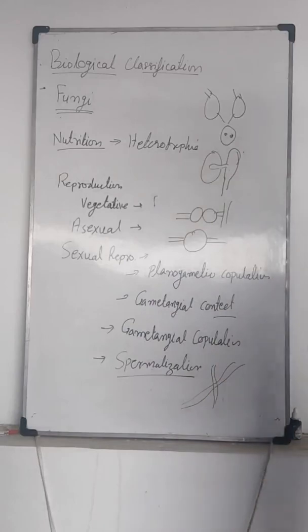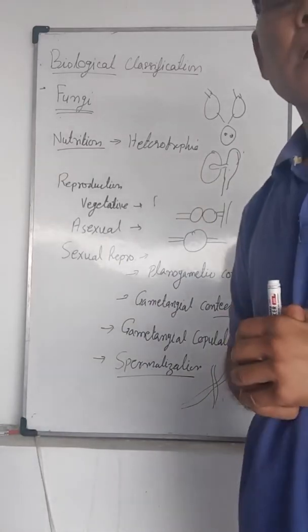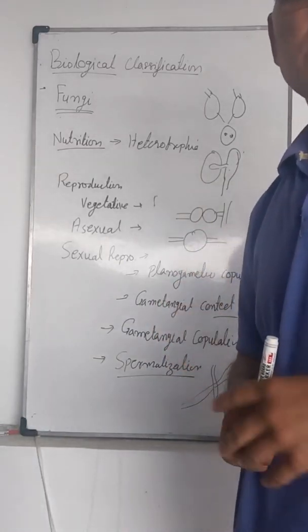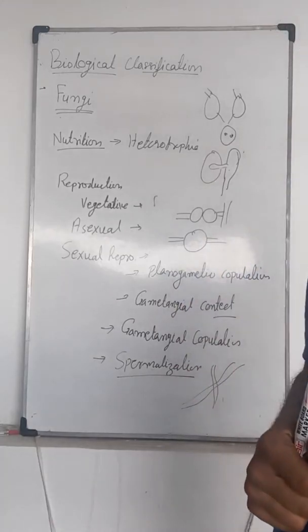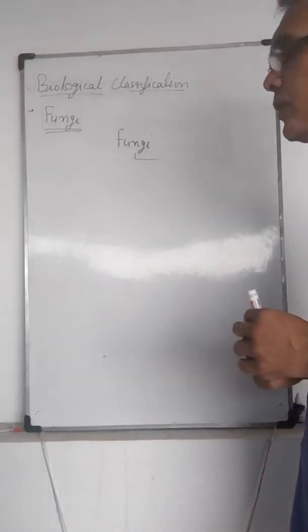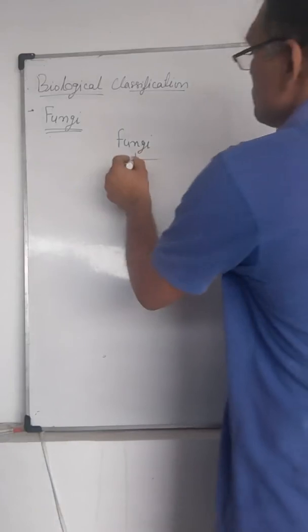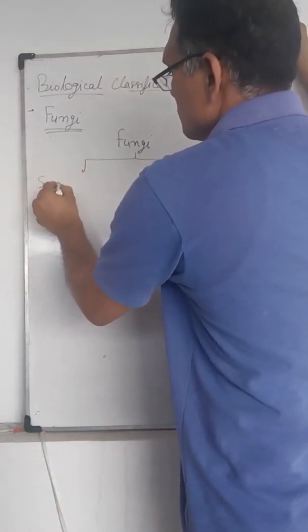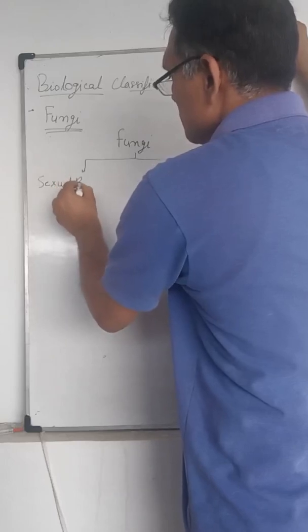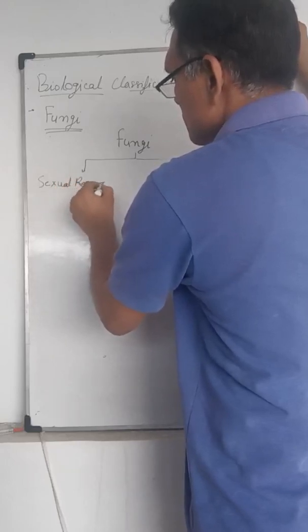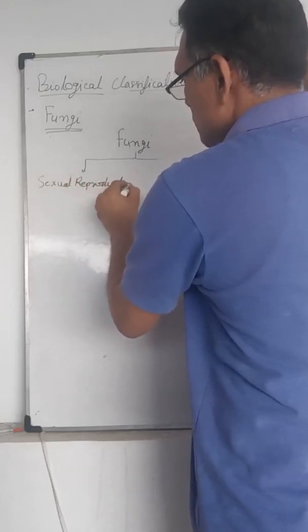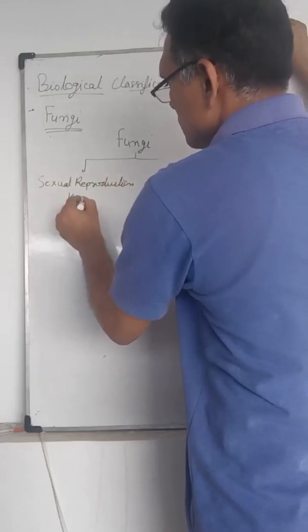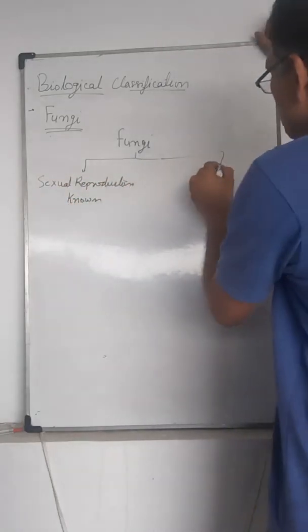So these are the different characteristic features of fungi, which are a unique group. Fungi are classified into four groups on the basis of some characters. First one is sexual reproduction known, and sexual reproduction unknown.